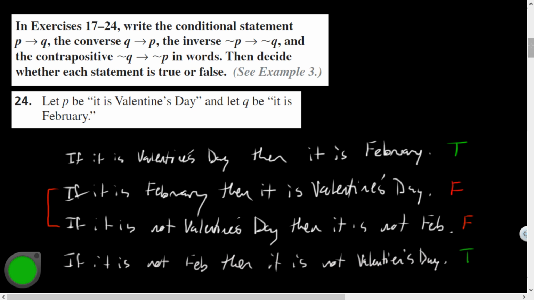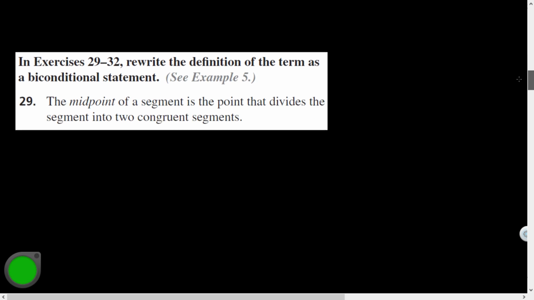So let's take a look at this other question here. Question 29. Rewrite the definition in terms of a biconditional statement. Biconditional statements had the phrase if and only if in between them. The nice thing about biconditional statements is that they are true bidirectionally. P implies Q and Q implies P.